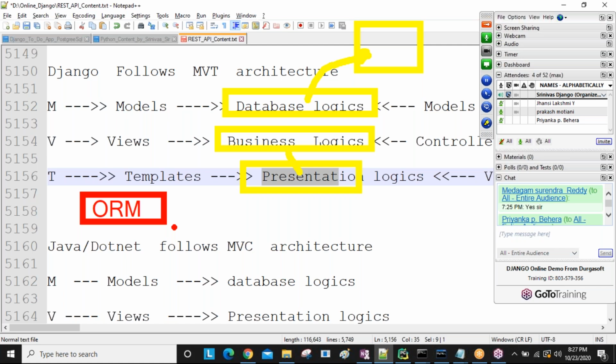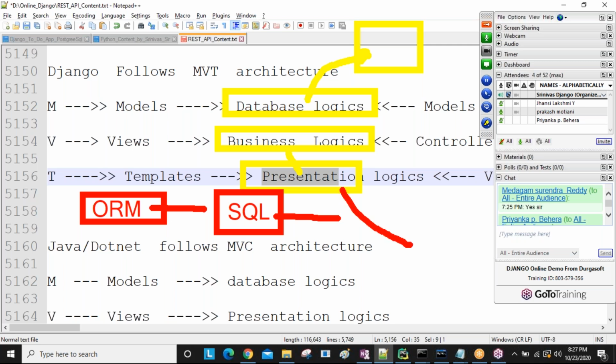When we apply those, the Django ORM code is converted automatically into SQL code in the particular database format.